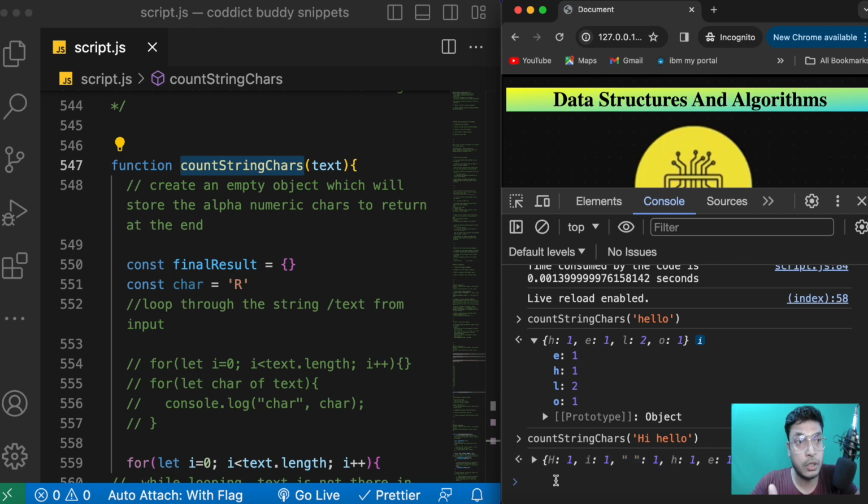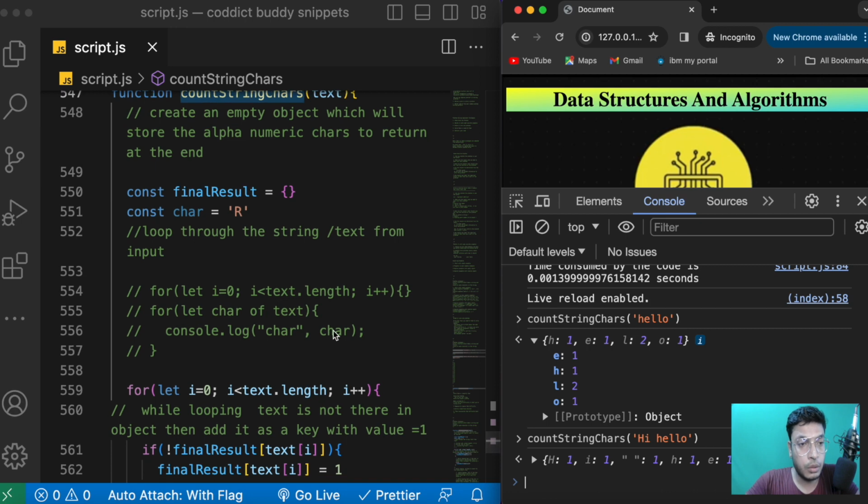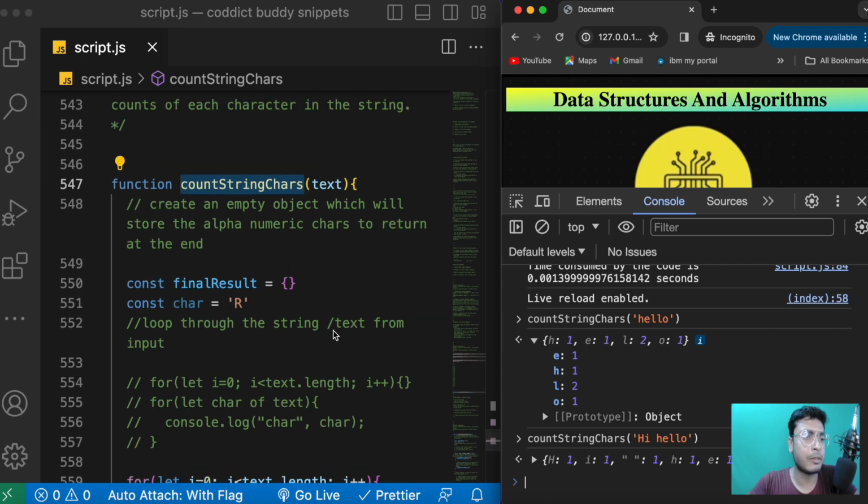You can use something called regular expressions to check whether the character is alphanumeric or not. Those sorts of things we will see in the next lecture, where we will be refactoring this solution. I'll give you a little idea: we'll create a separate function which will check whether a character is alphanumeric or not, and it will return true or false.